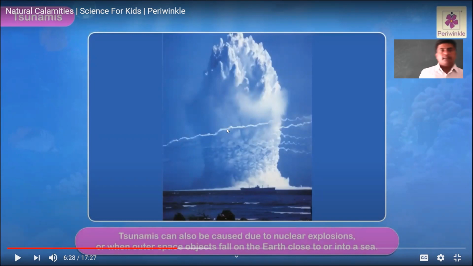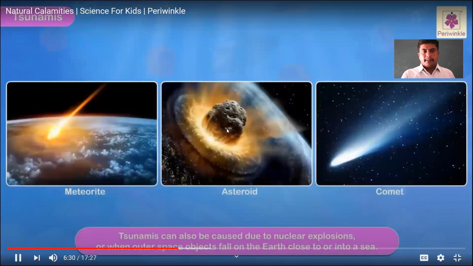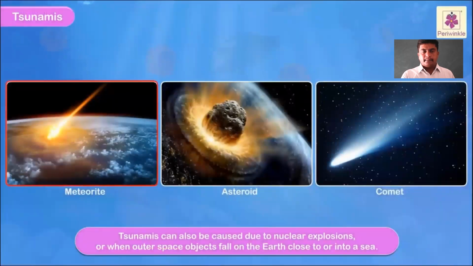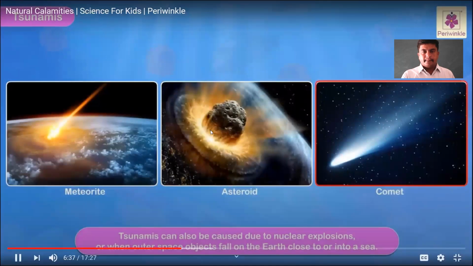Dear students, most of the time the testing of nuclear explosions is also directly connected to the tsunami, or when outer space objects such as meteorites, asteroids, or comets fall on the earth close to or into a sea.